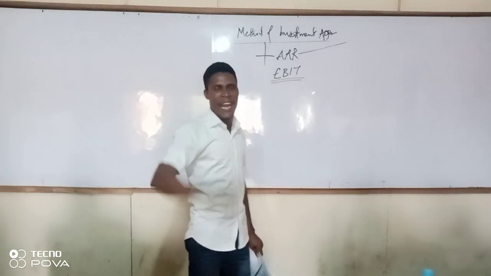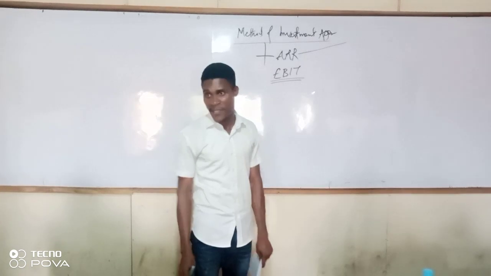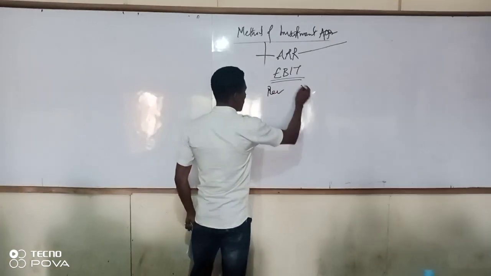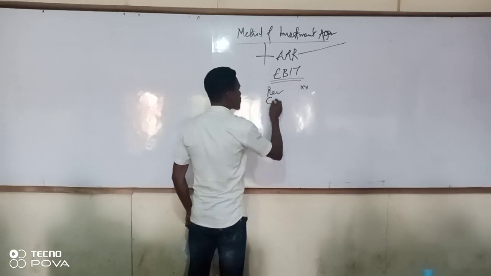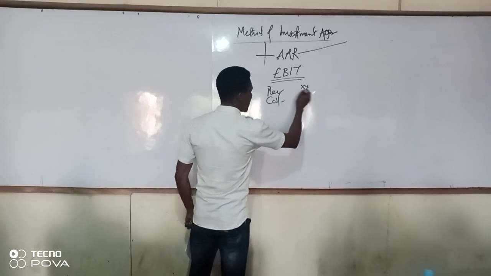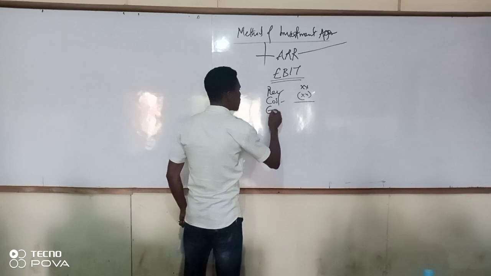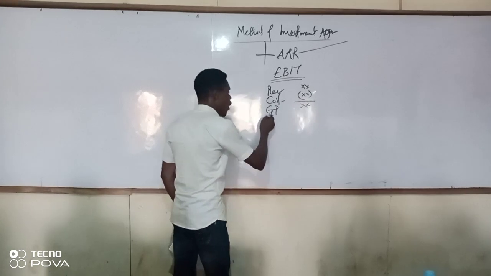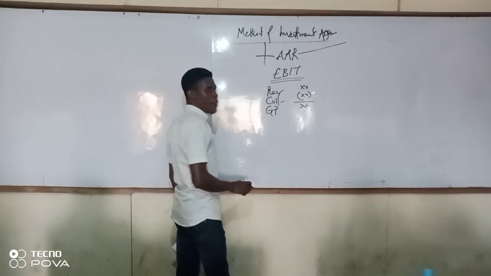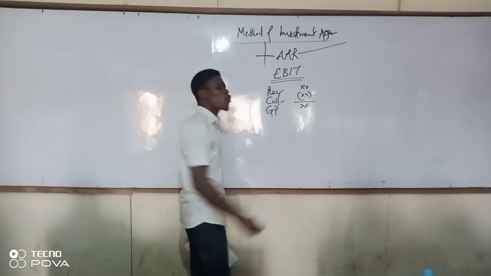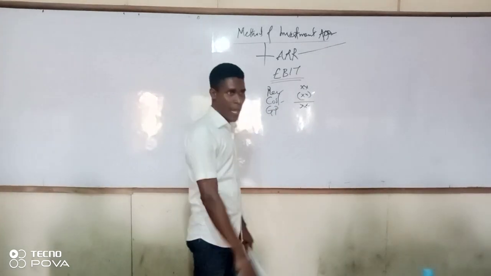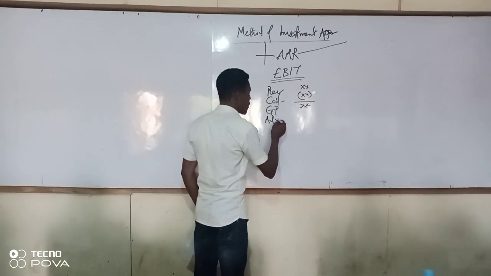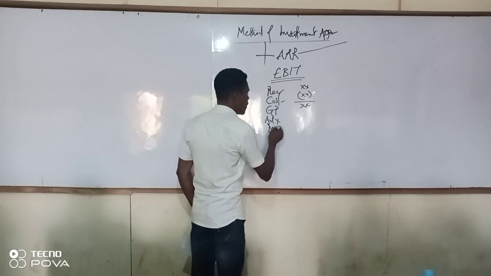Let me say, for example, if you are preparing a profit and loss account, trading account, you have revenue, then you have cost of sales. Then you have gross profit. Then you remove all your operating expenses, which automatically include depreciation, so you remove your admin expenses and your distribution expenses.